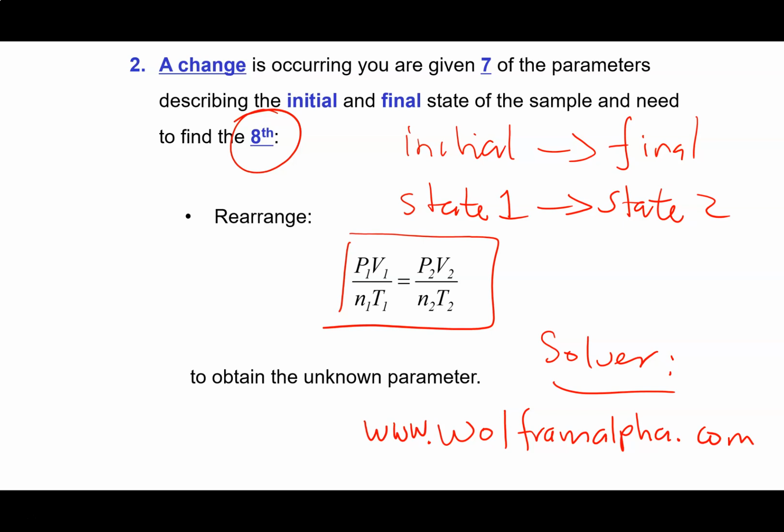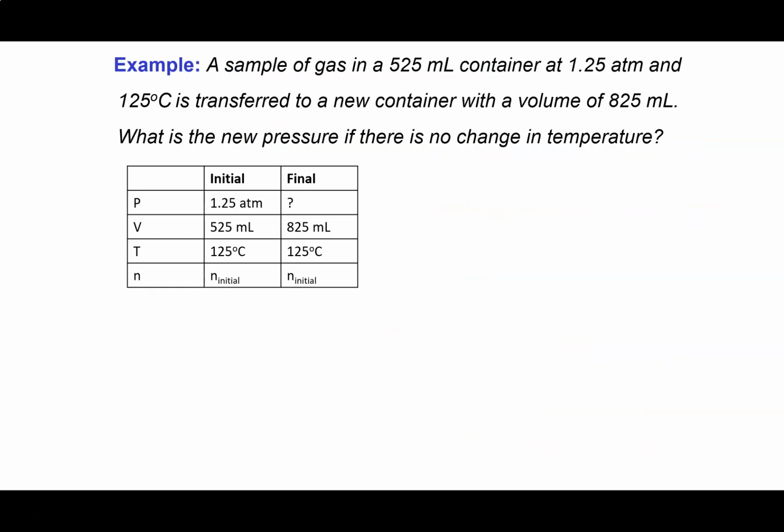You can put in everything you know in an expression, and leave what you want to solve for just as x, and it will reorganize and solve for x for you. So that can be really, really helpful. I'll go through some examples showing you how to do that during office hours and problem solving sessions.